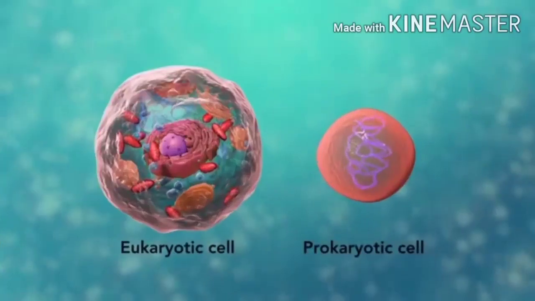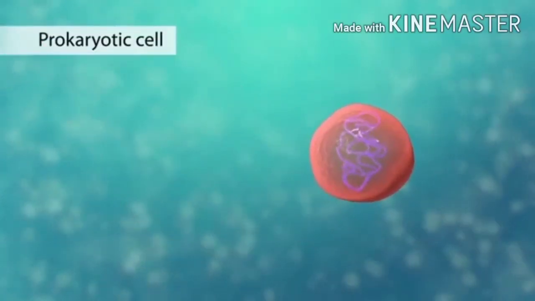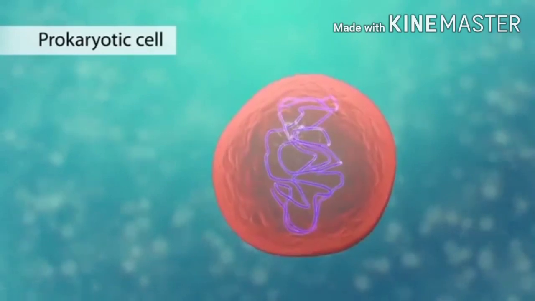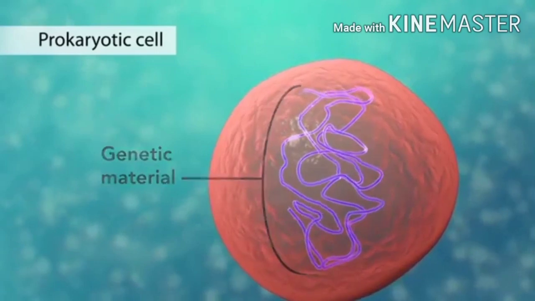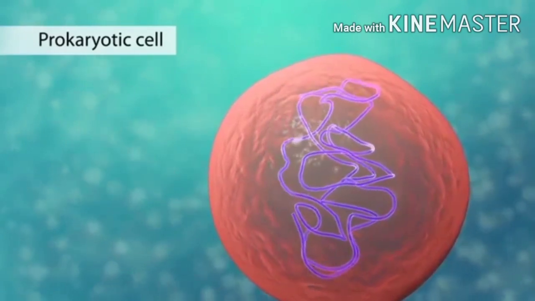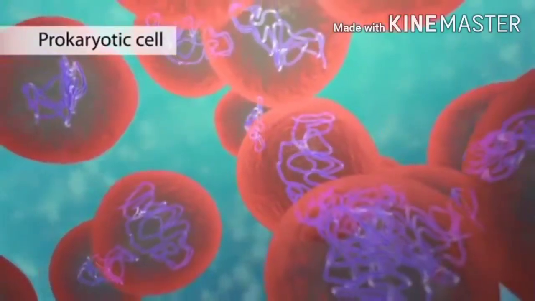The first category is prokaryotic cells. They don't have a nucleus or membrane-enclosed organelles. They do have genetic material, but it's not contained within a nucleus. Prokaryotic cells are always one-celled or unicellular organisms, such as bacteria.